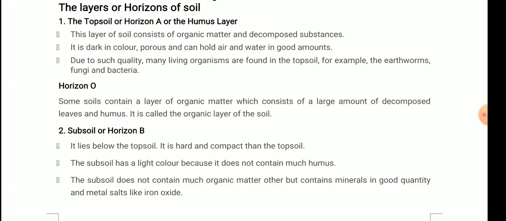Next one is the subsoil, or horizon B. It lies below the topsoil. It is harder and more compact than the topsoil. Now you are moving below, so now you will see the change in the properties. The subsoil has a light color because it does not contain much humus. The subsoil does not contain much organic matter but contains minerals in a good quantity and metal salts like iron